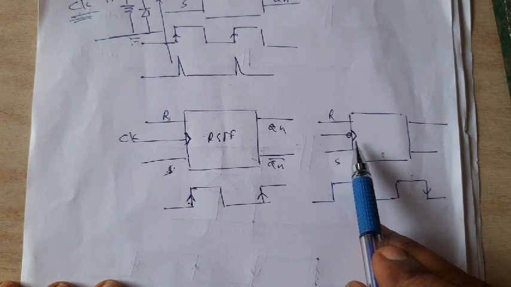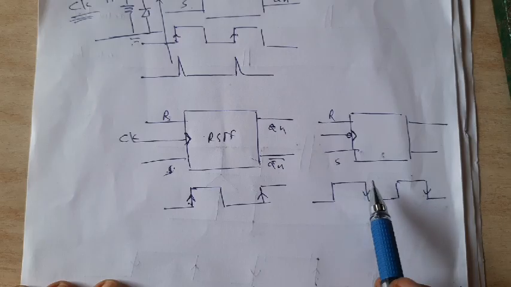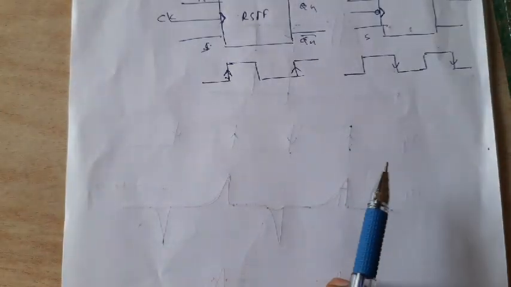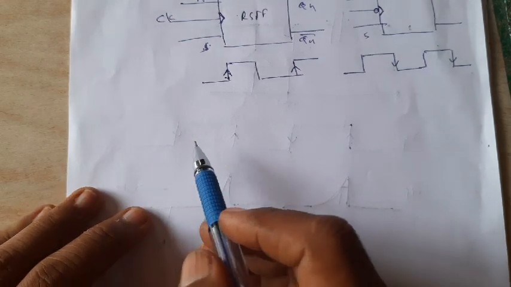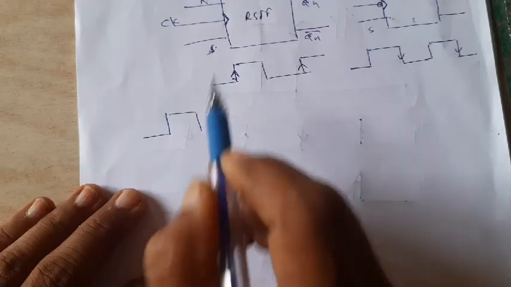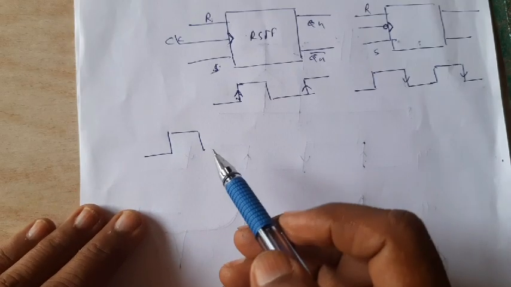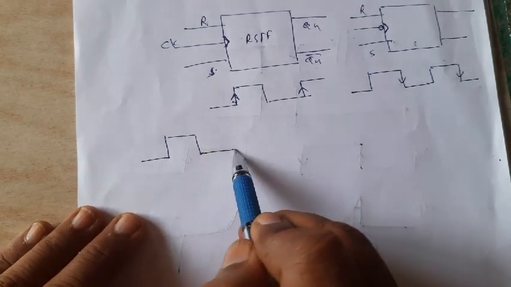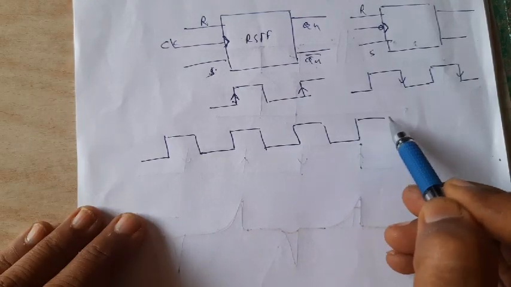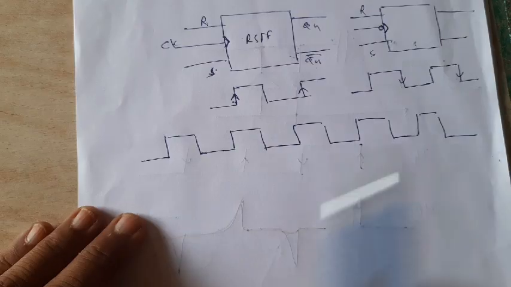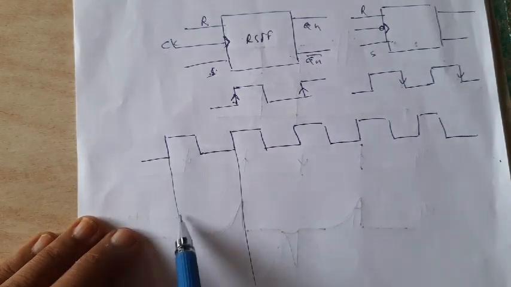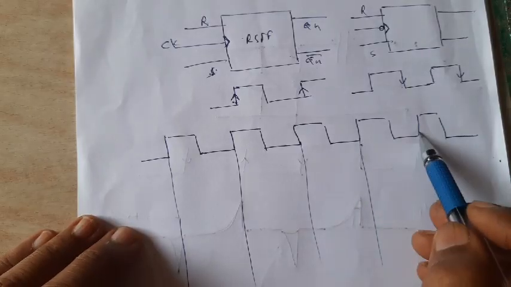Similarly, it takes place during falling edge. Okay, so we shall draw a timing diagram here. Now the timing diagram is very interesting. Suppose this is our clock provided to this RS flip-flop, that is a rising edge trigger RS flip-flop, and I will draw the corresponding R and S also, correct? Now you will realize the interesting feature of such type of flip-flop.